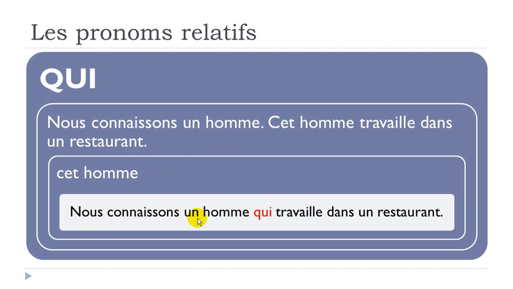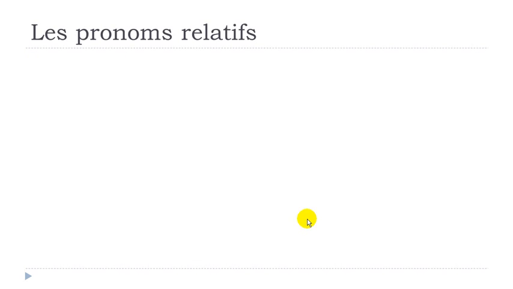Nous connaissons un homme qui, and that's where you put your pronom relatif, travaille dans un restaurant. Okay? So it is quite easy to make. It's not that difficult. You just need to remember that it should come well before the verb here. All right? And then we've been choosing this qui just because it is the subject of the verb. All right?